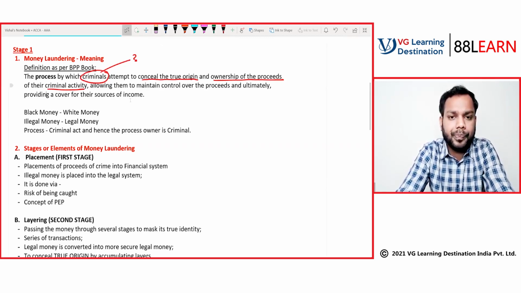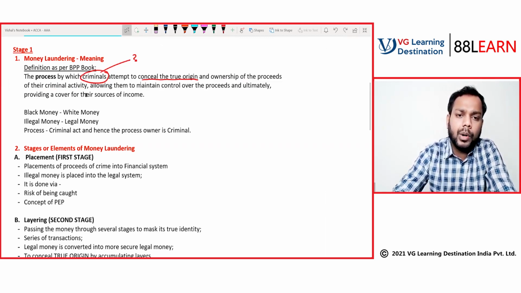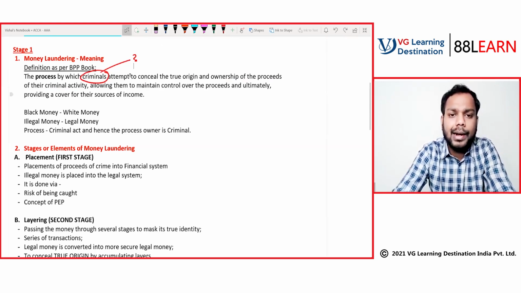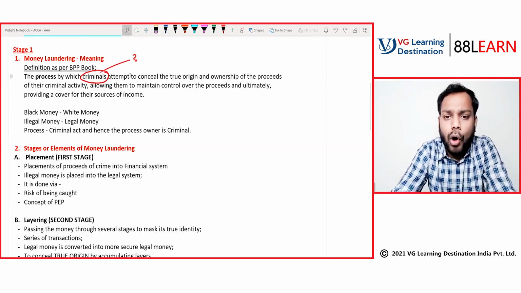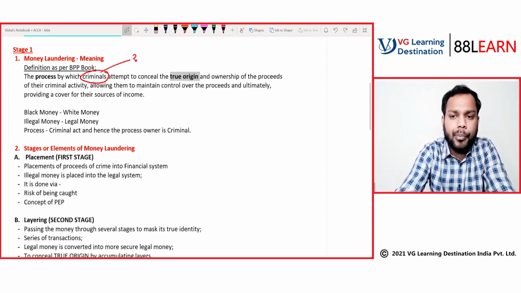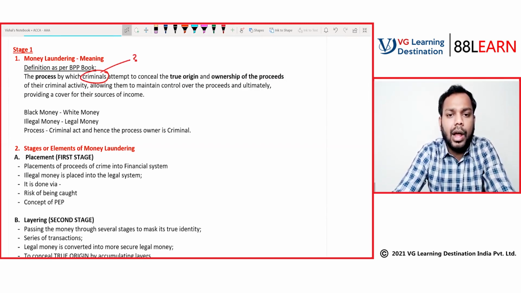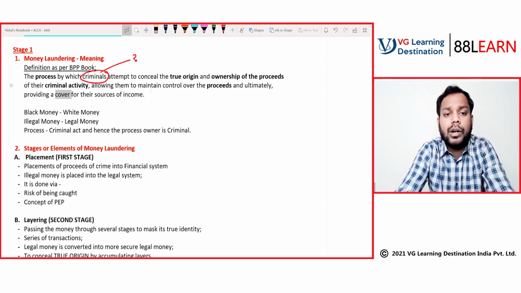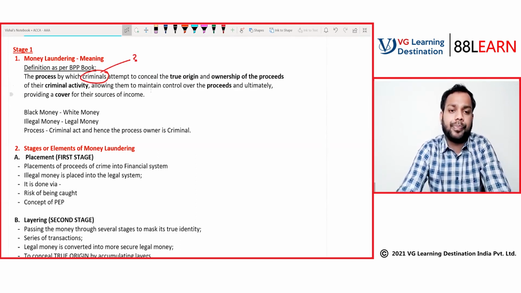So the process by which criminals attempt to conceal the true origin and ownership of the proceeds of the criminal activity, allowing them to maintain control over the proceeds and ultimately providing a cover for their sources of income.